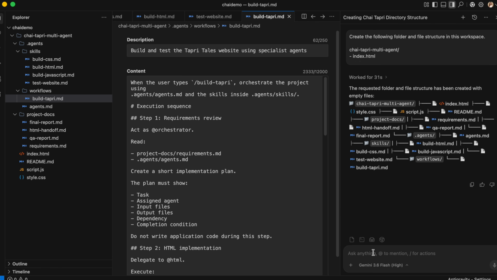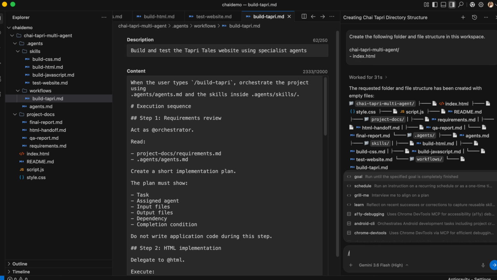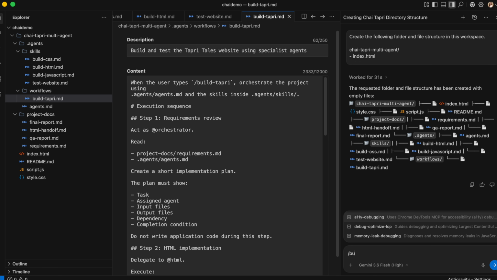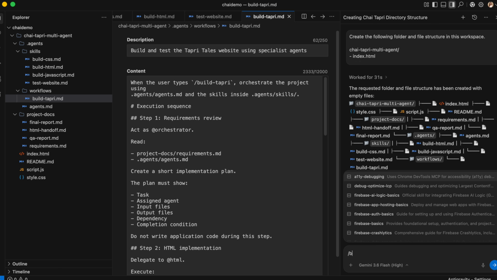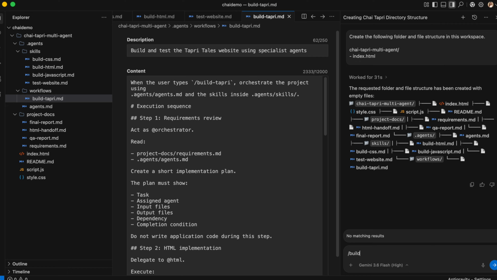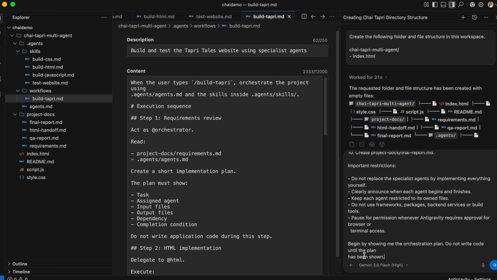So basically, if I type slash, okay, I don't know why it is there in the official docs, but this is not working. If I say build, okay, no problem, we'll execute it with our own prompt. What we are going to do is paste this particular prompt.